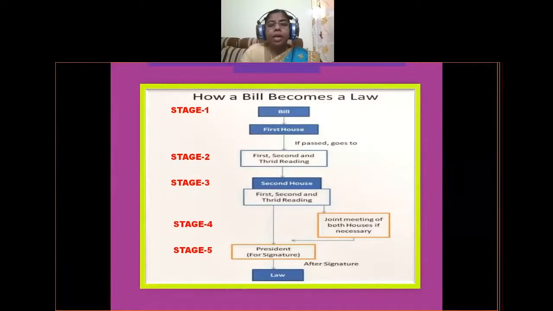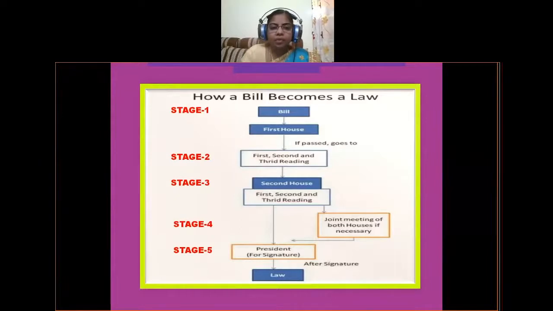And next, stage 3 consists of sending that bill to the second house. That means the first house has approved the bill and has sent the bill to the second house, and it can be considered as stage 3. Here also first reading, second reading and third reading will be conducted. Okay, so this is about stage 3.